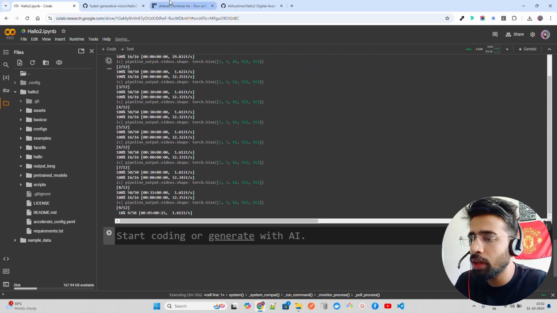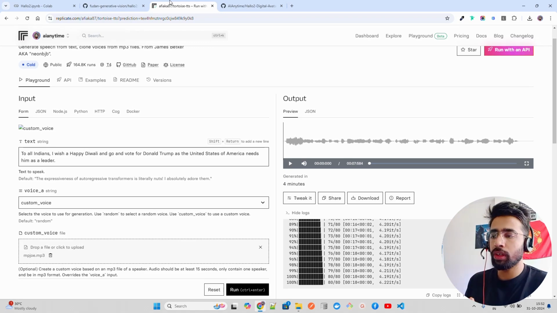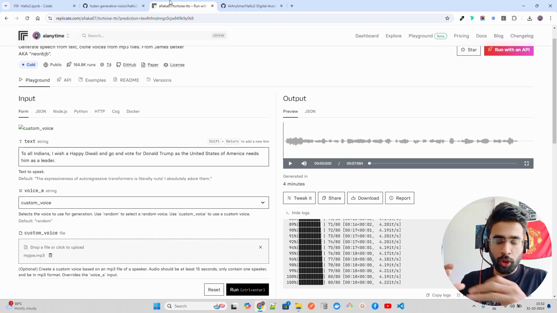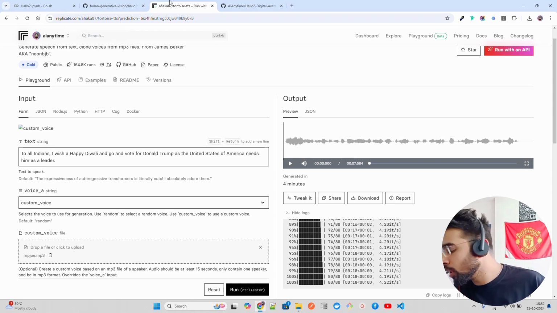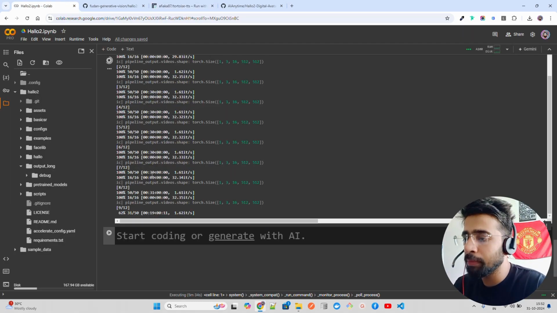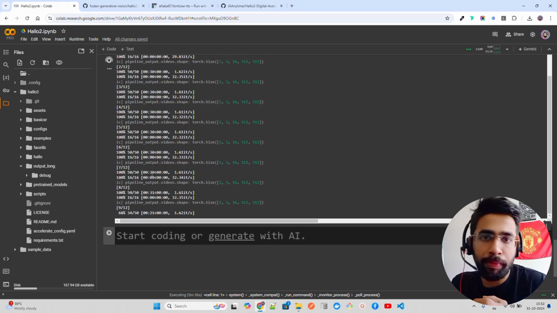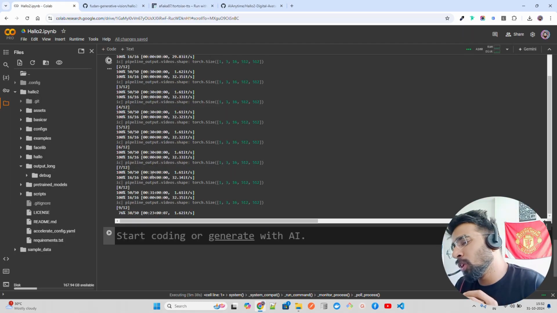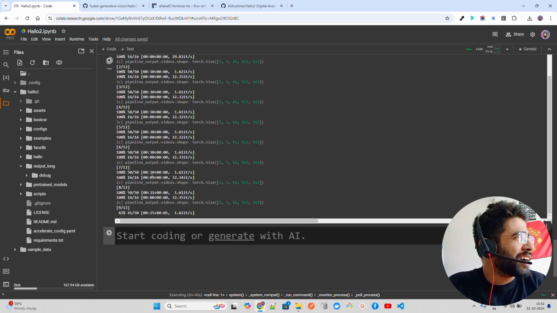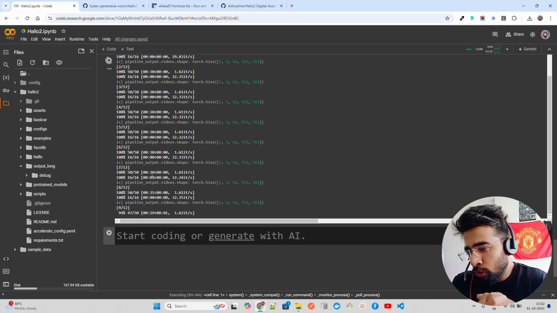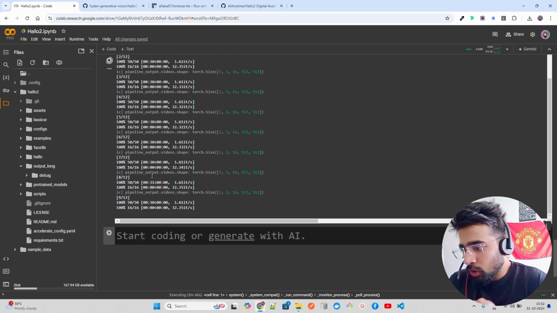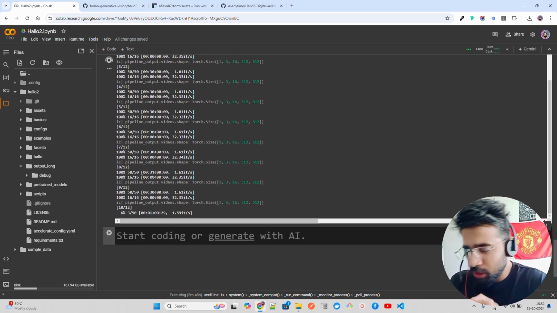So here what we are doing, we are combining Tortoise TTS with Hallo2. Tortoise TTS for cloning, or you can use Microsoft models. You can use any other models for cloning. There are a lot of frameworks and tools available, and then you can combine that with Hallo2 to basically build a talking avatar or something, a digital human with proper lip sync, and so on and so forth, right? So let's wait for it, guys. I think we're almost done, right?